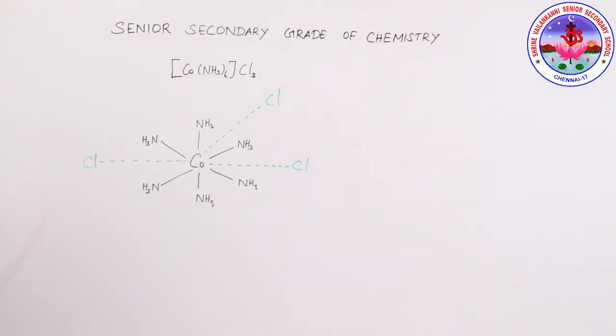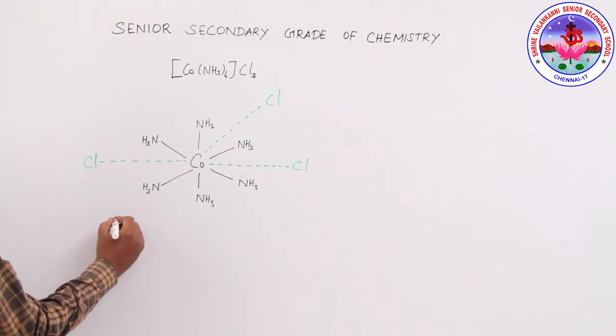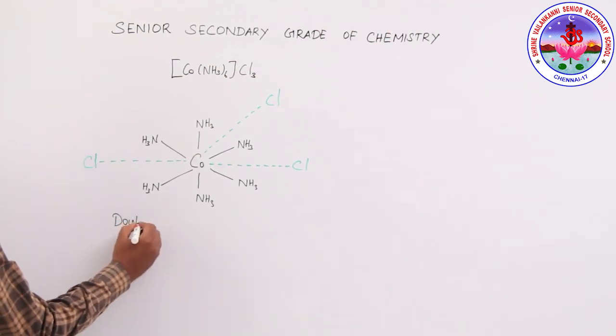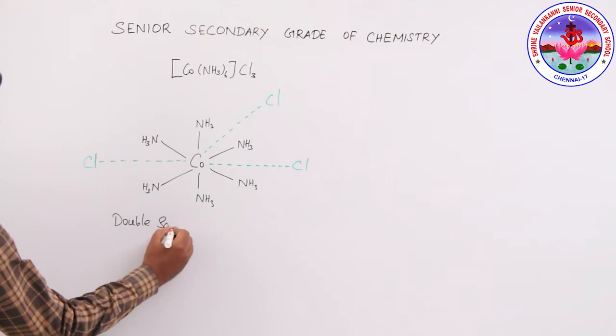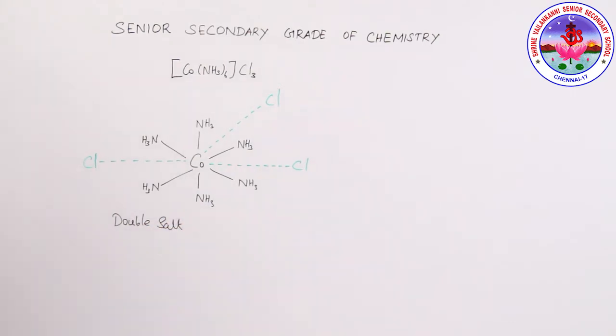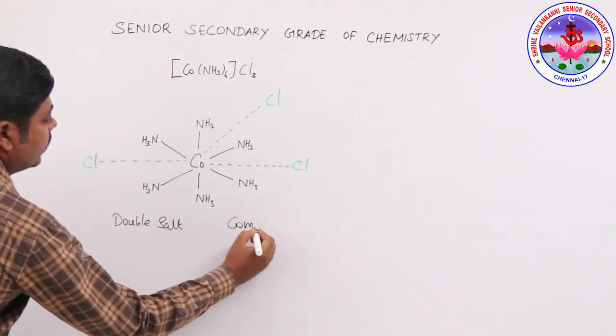Next, we will see the double salt. What is a double salt and what is a complex salt? See the differences. The double salt contains 2 salts in an equimolar ratio, while the complex salt contains ions that may or may not be in an equimolar ratio.